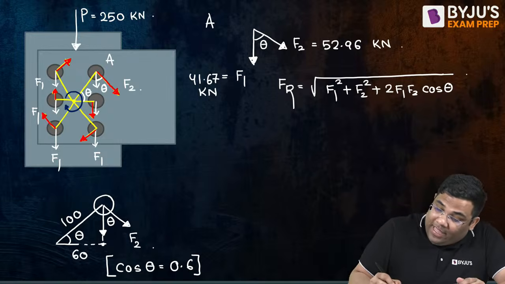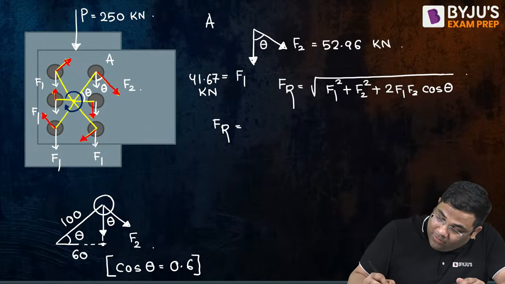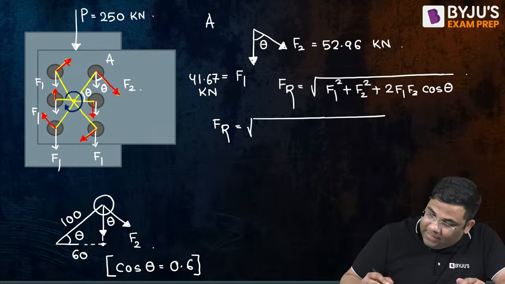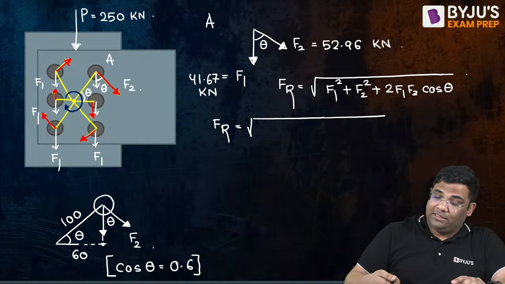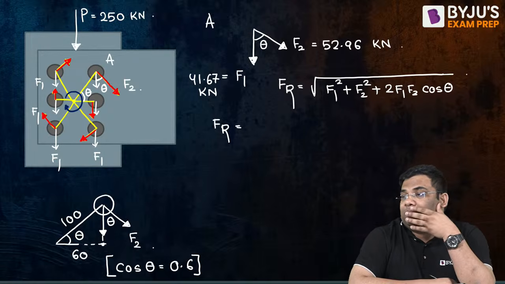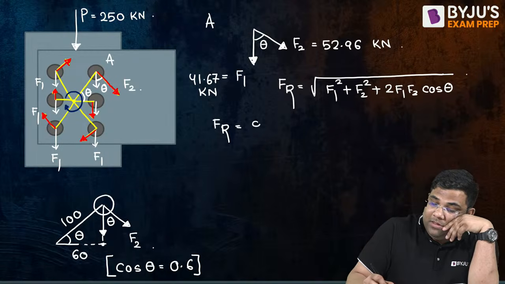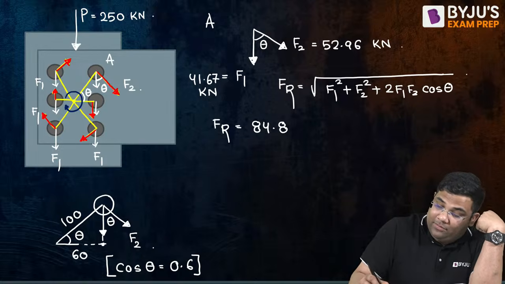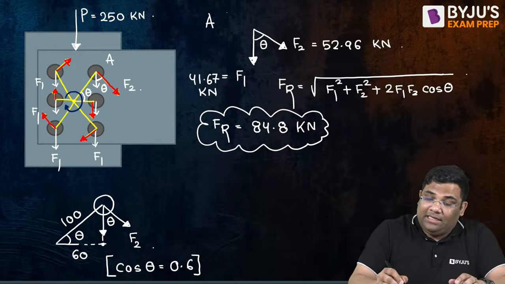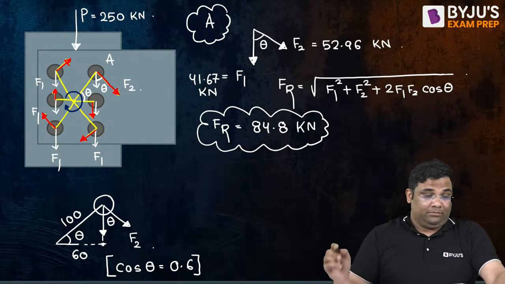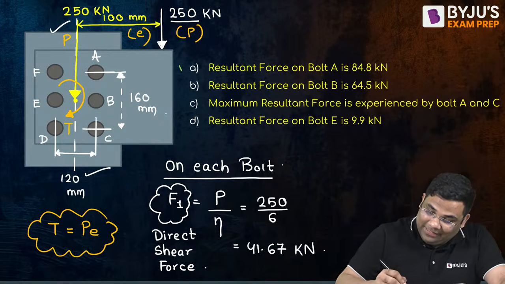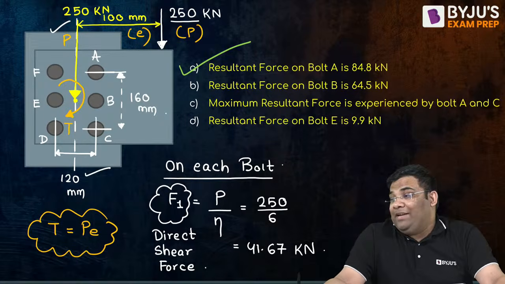Okay. Now, FR will be equal to how much? Tell me for the A bolt. You can find the value and give me the answer. Everything is there. Give me the resultant value for bolt A. 84.79, okay. Almost 84.8 kilonewton. So this is the resultant for the A bolt. So in my options, the first option is correct at least. The resultant for bolt A is 84.8.